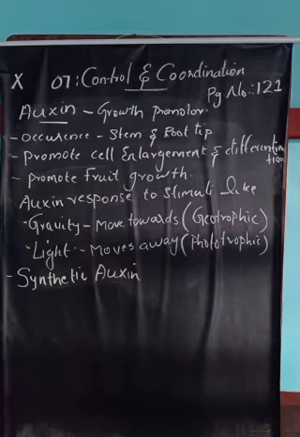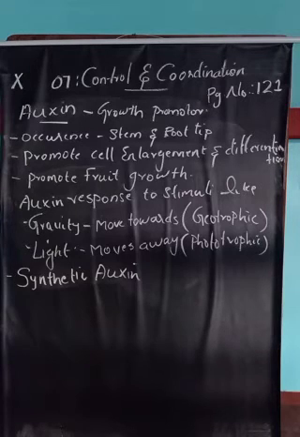So auxin is present in the stem and root tip, and auxin is a growth promoter hormone. It promotes cell enlargement and cell differentiation, and also promotes fruit growth. Auxin may respond to stimuli like gravity and light. Moving towards gravity is called geotropic movement, and moving away from light is called phototropic movement.